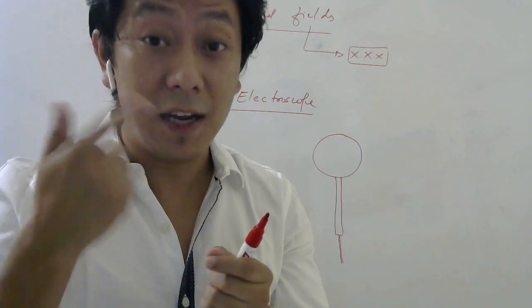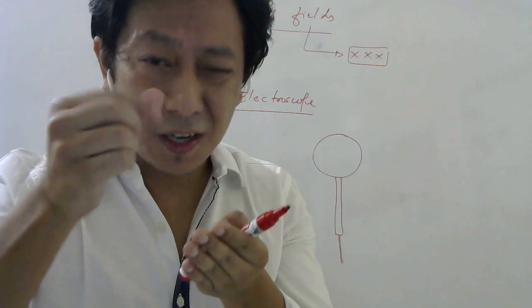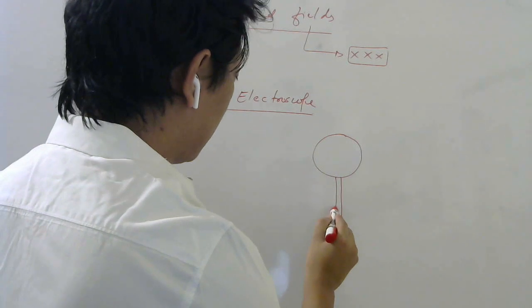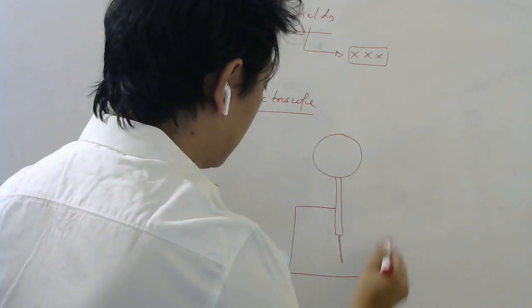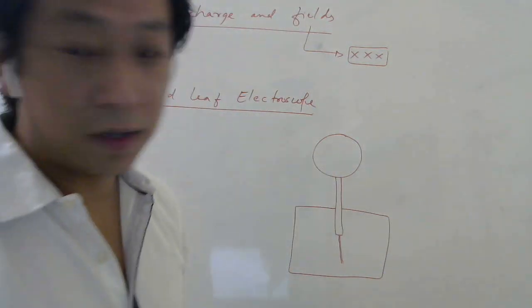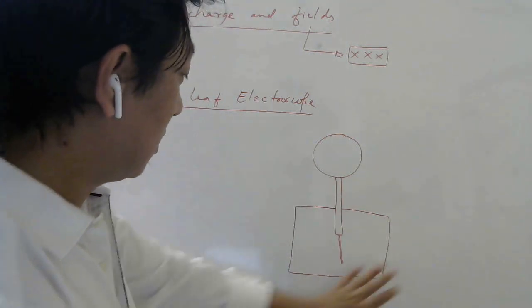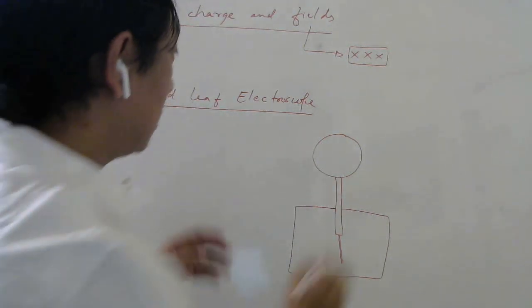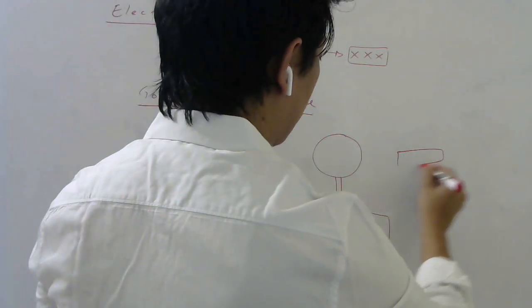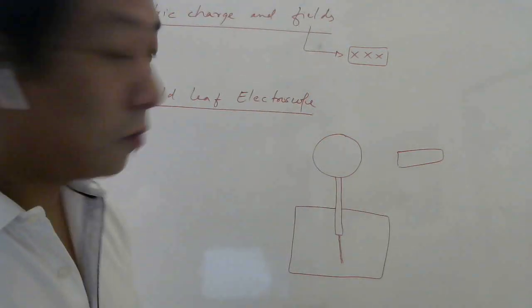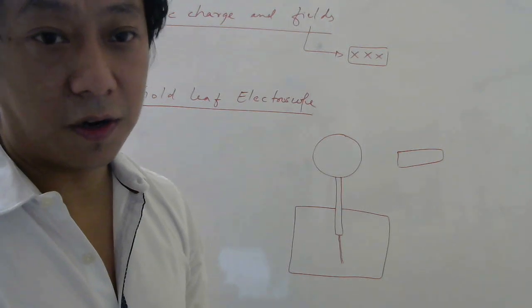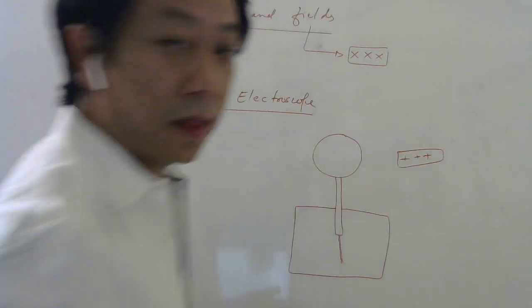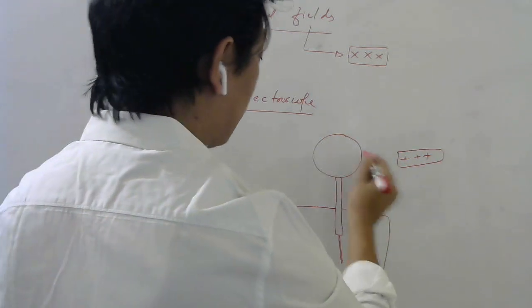Okay, gold is highly malleable. Okay, so we can make it into thin sheets, yet it will not crack. Okay, and then we put here some glass chamber so that air current doesn't move this. Okay, now suppose you take an object and you want to check whether it is charged or not. So what you should do, let us say this is positively charged for the time being, then what you do, you bring this in contact with this.